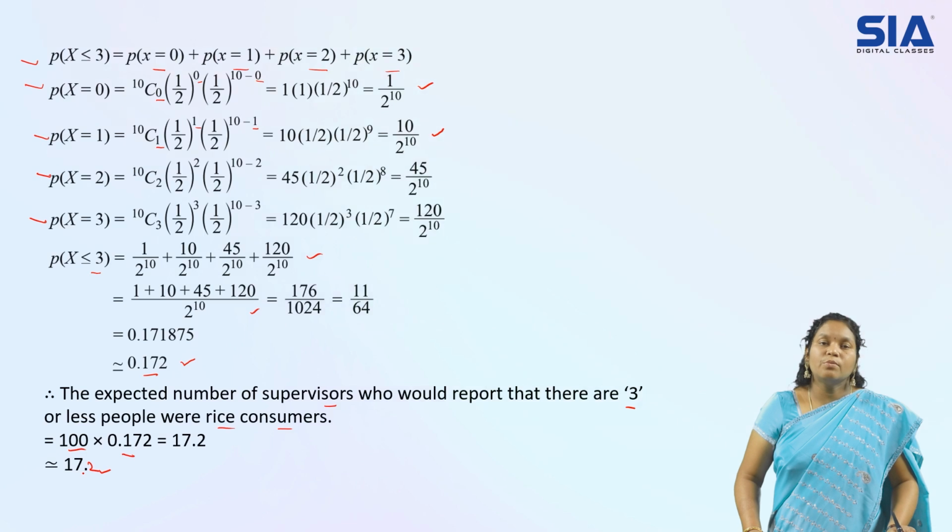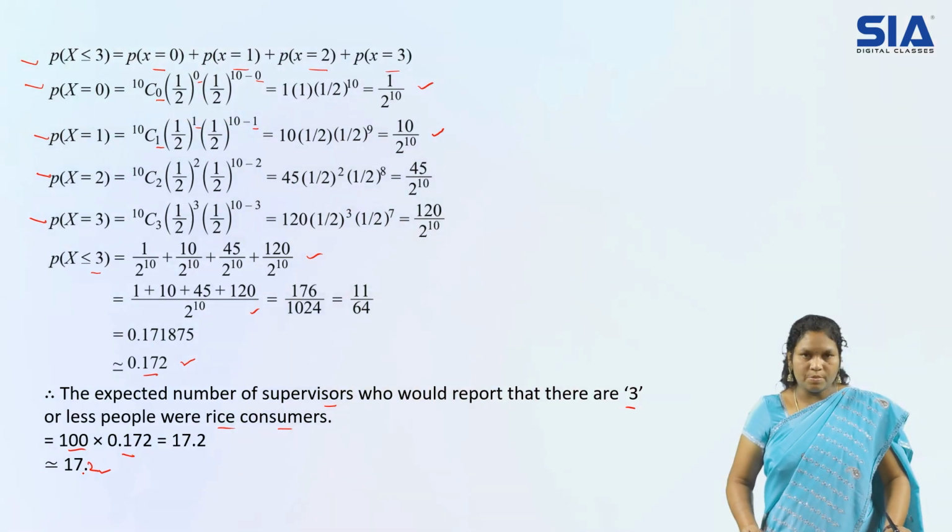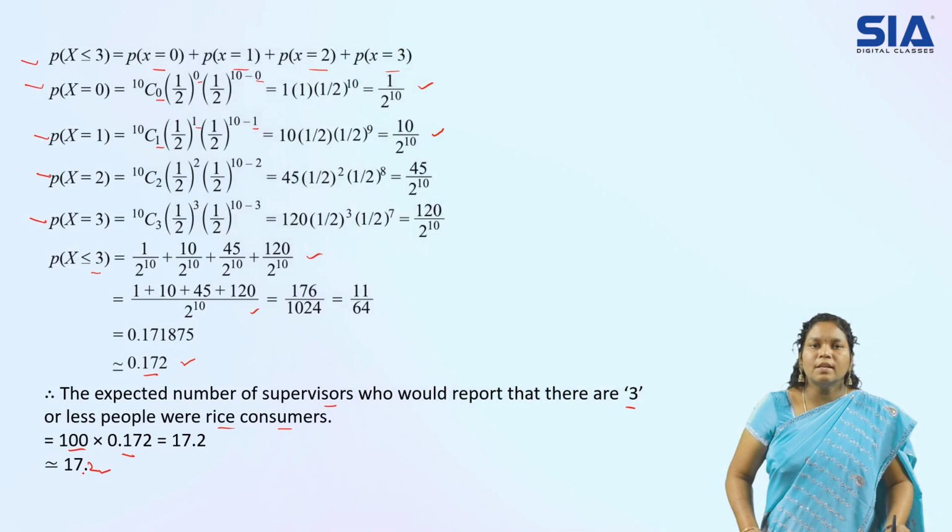So this is how we do the binomial distribution. Whenever conditions are there with success and failure and some number of random experiments, we'll go for binomial distribution. So hope you have understood this problem.